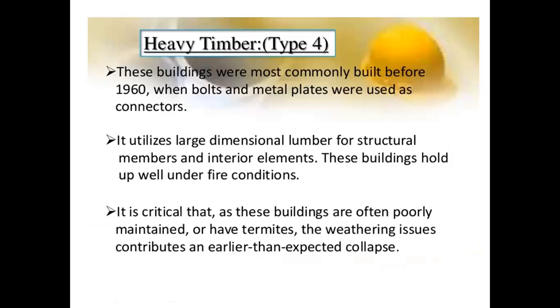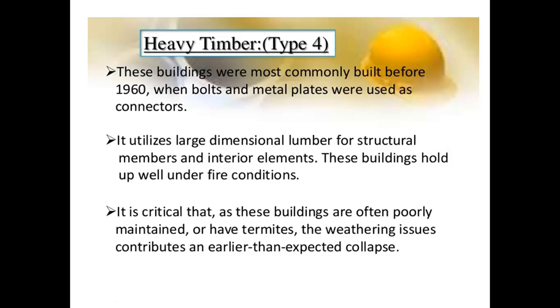Heavy timber is called type 4. The term itself indicates that heavy timber is used in the construction. Protection is a very high risk. These buildings were most commonly built before 1960, when bolts and metal plates were used as connectors. It utilizes large dimensional lumber for structural members and interior elements. These buildings hold up well under fire conditions.